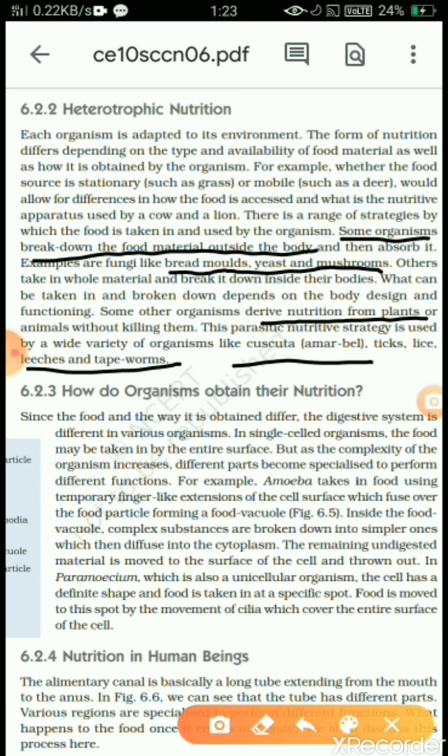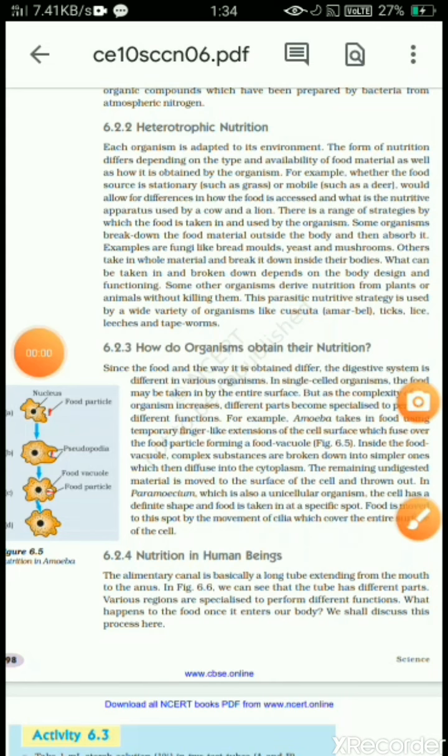So we see that different organisms have different ways or strategies to absorb nutrients from others. Now, how do organisms obtain their nutrition? Different organisms have different strategies and ways to get their nutrition, and some are single celled organisms and some are multicellular organisms like us.